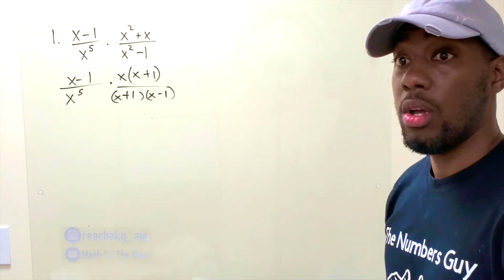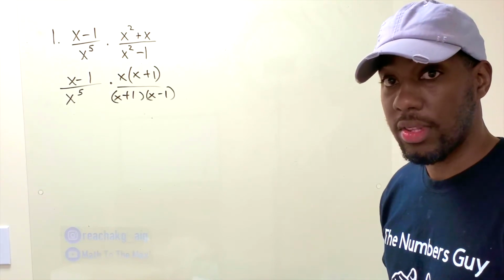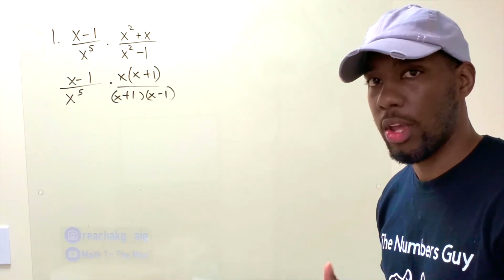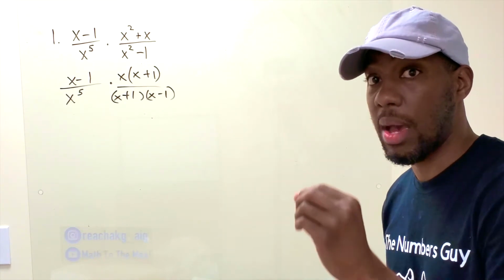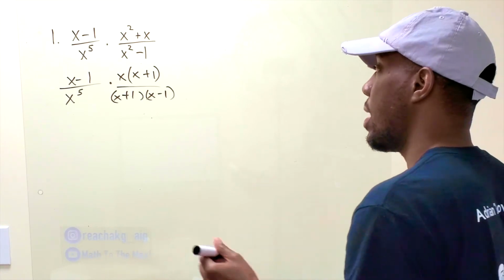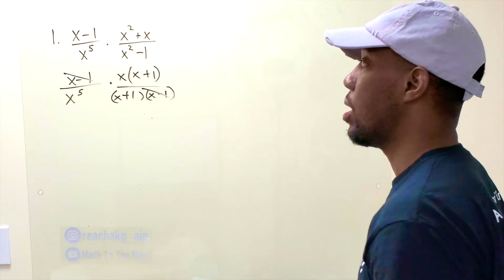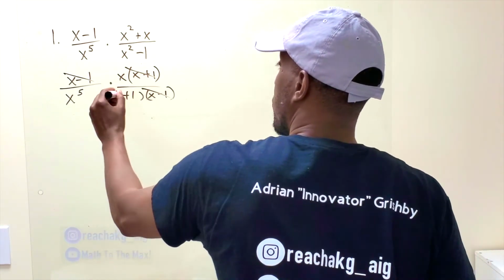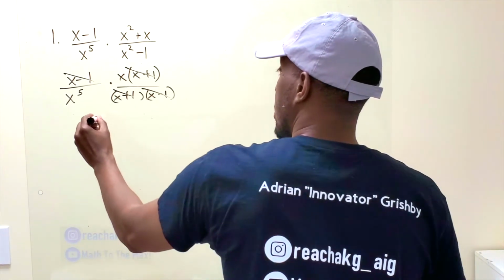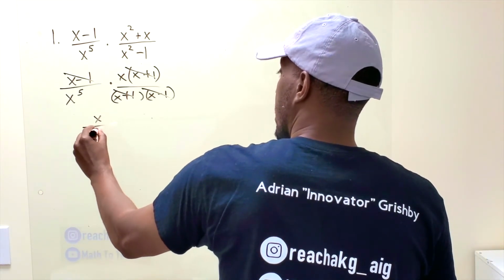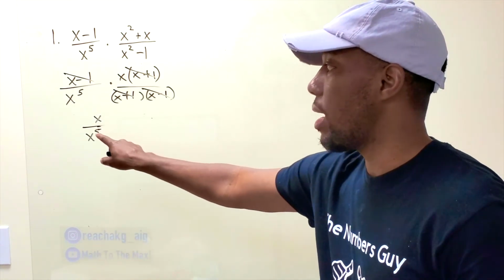Now, this is a misconception. Students say, okay, I can cancel out everything I see on top and bottom. No, they only cancel in pairs, meaning one at a time on top and the bottom. So the X minus 1s, boom, that cancels. The X plus 1s, boom, that cancels. All I'm left with now is X over X to the fifth. That's the only thing left in the numerator, and the only thing left at the bottom is the X to the fifth.